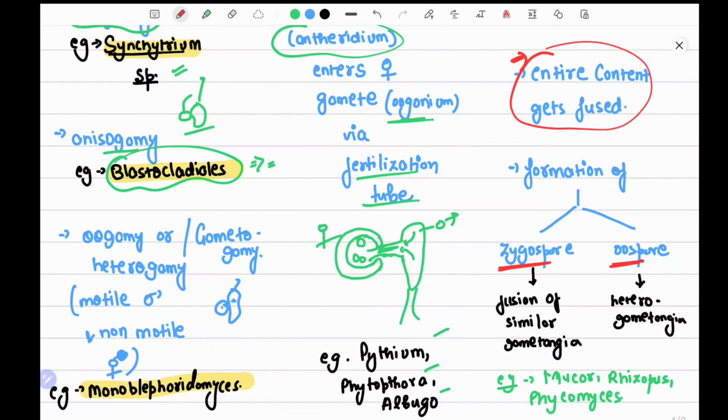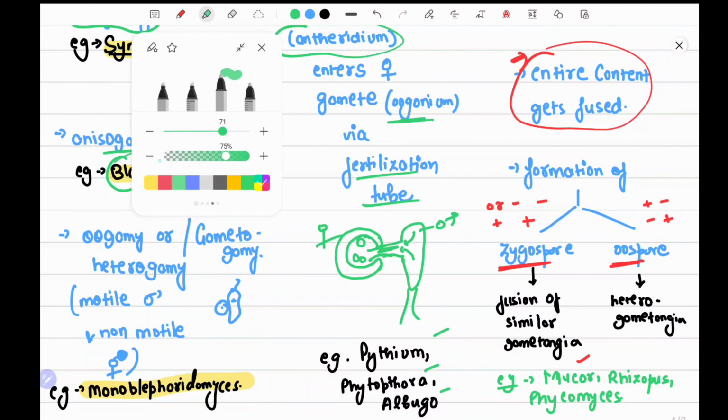If plus strain and plus strain, or minus strain and minus strain combine with each other, it will form a zygospore. And in case of oospore, if a plus and minus strain combine, or a minus and plus strain combine, they will form an oospore. Examples are Mucor, Rhizopus.